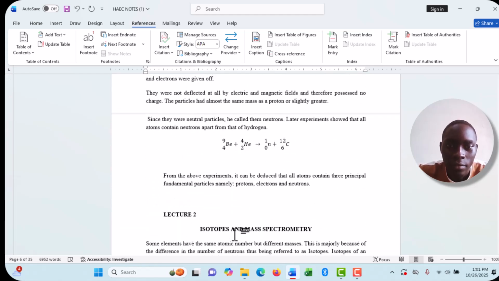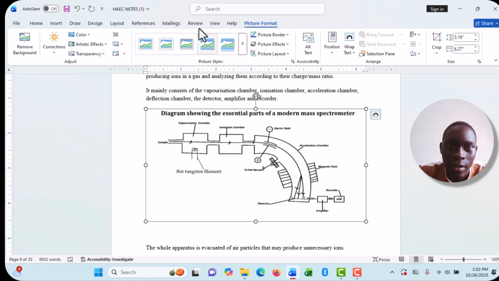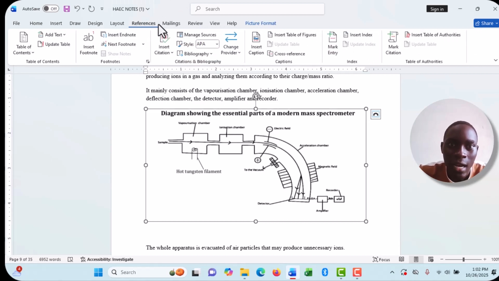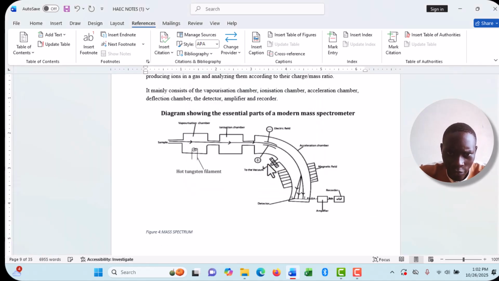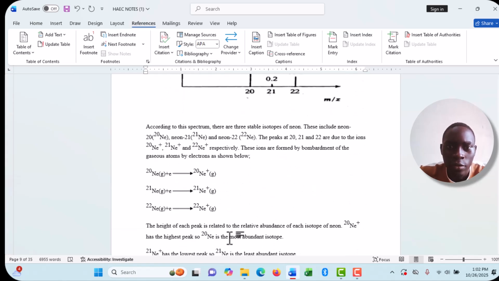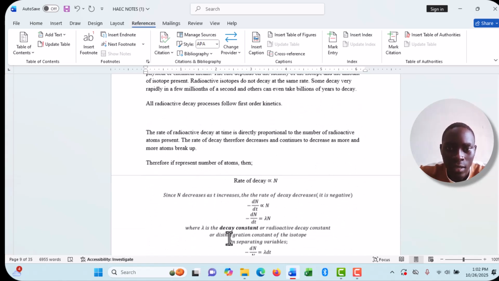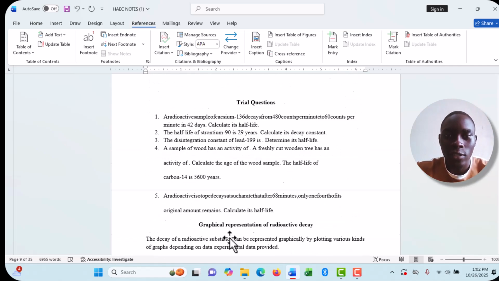Then you move on through the whole document, selecting the figures or the tables and labeling them, putting these captions, till you finish all your diagrams. For our demonstration, we shall stop there.